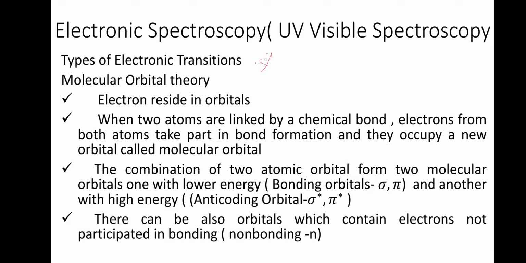Types of electronic transition. This is a very important one. So when a molecule is formed, we explain it by different theories. One of the theories is molecular orbital theory. We are taking that and proceeding.